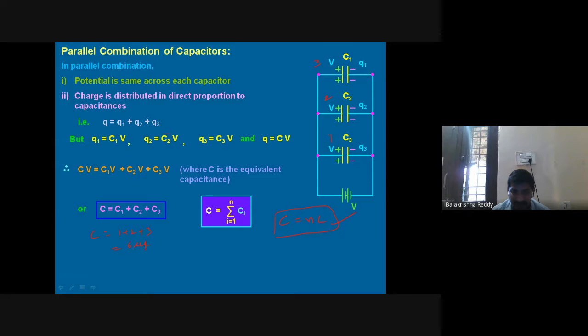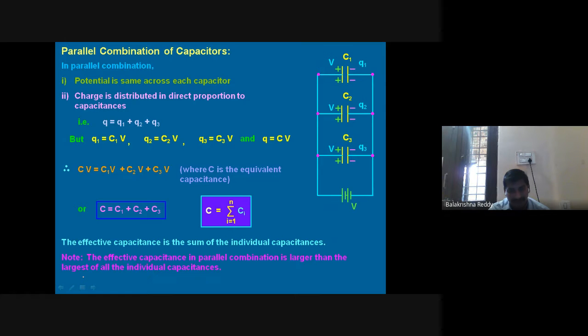This 6 microfarad is greater than the 3, right? So here it is opposite to the series combination. The effective capacitance is the sum of individual capacitances. The effective capacitance in parallel combination is larger than the largest individual capacitance. This is a parallel combination.